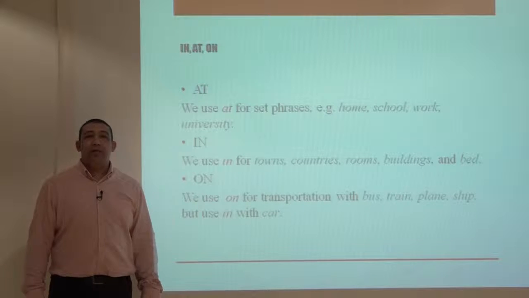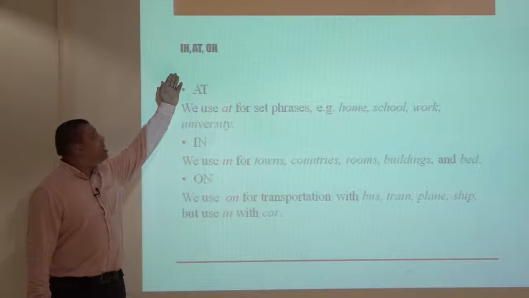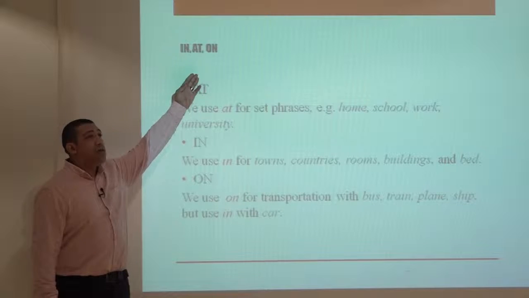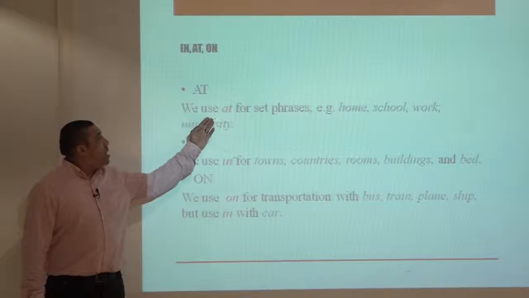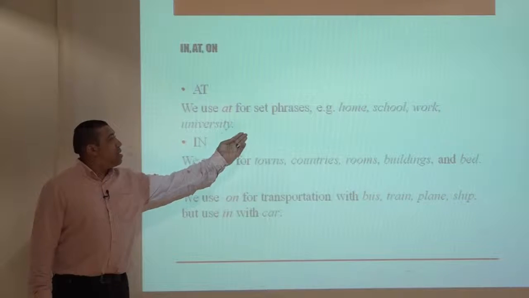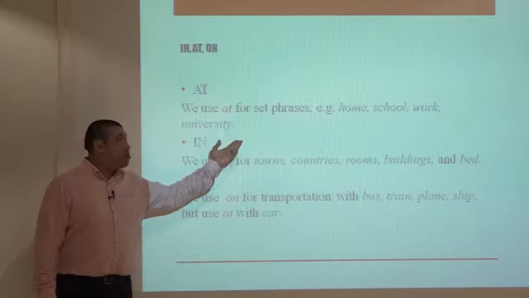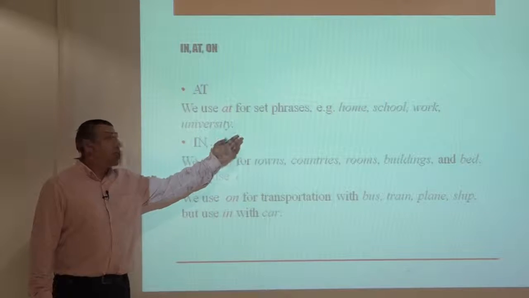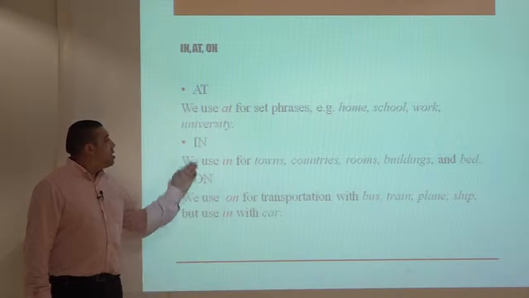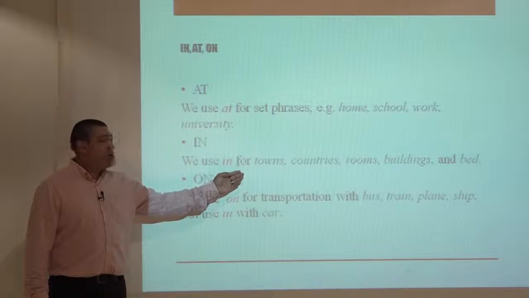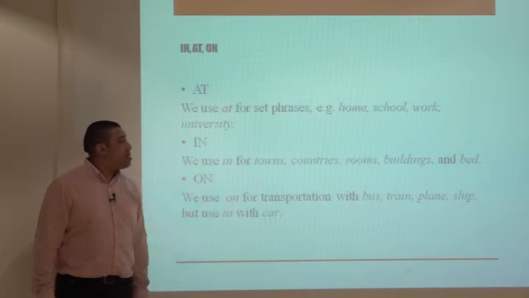Welcome back to lesson 9. Now let's learn some prepositions like in, at, on. We use at for set phrases like at home, at school, at work, and at university. We use in for towns, countries, rooms, buildings, and bed.